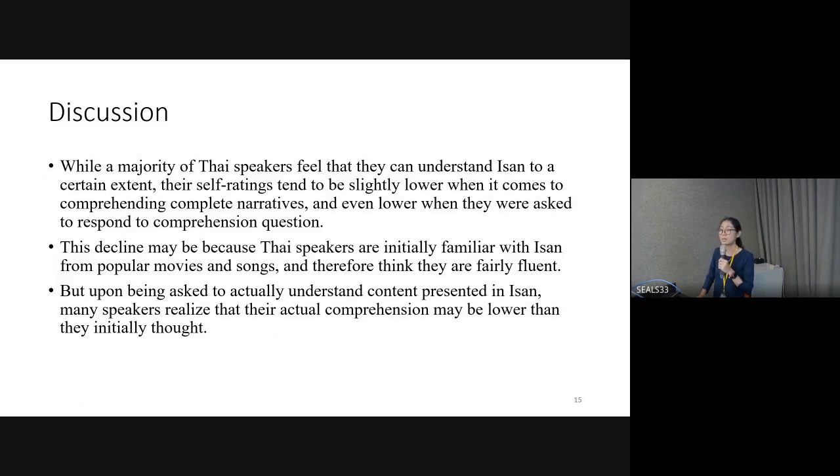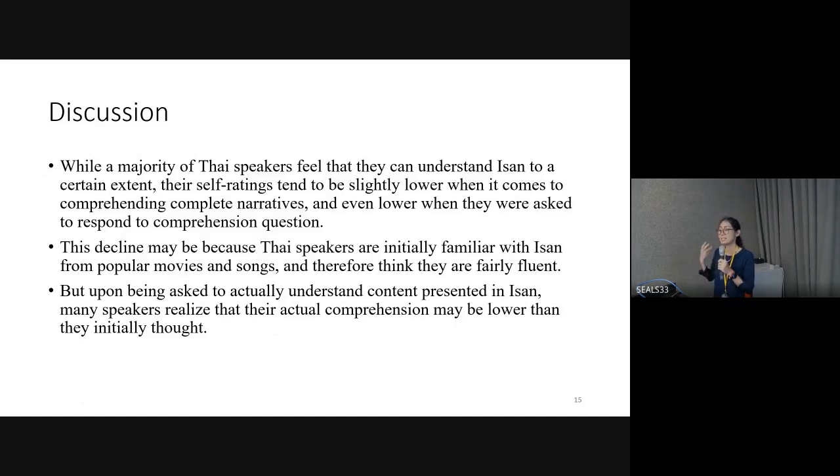So some Thai speakers can understand, like Pu Bao Thai Ban. It is a very famous movie that uses Isan, and they also have the script in Thai, and English on Netflix. So it is easy for Thai speakers to understand.